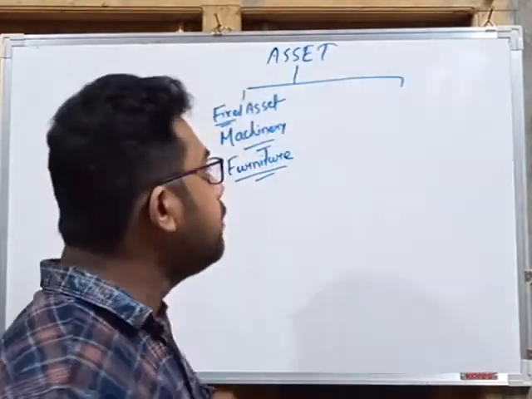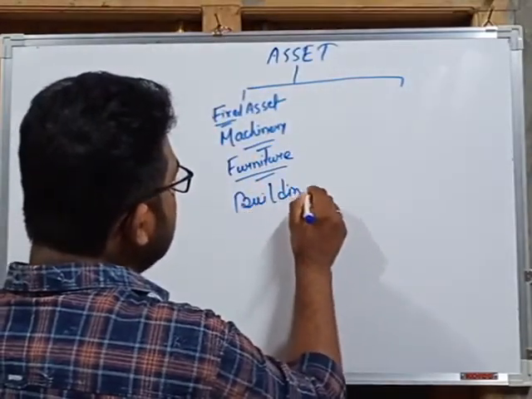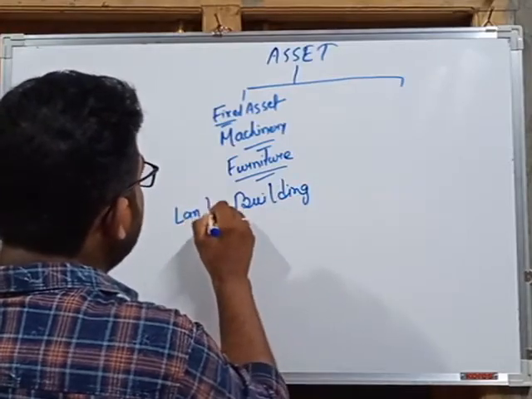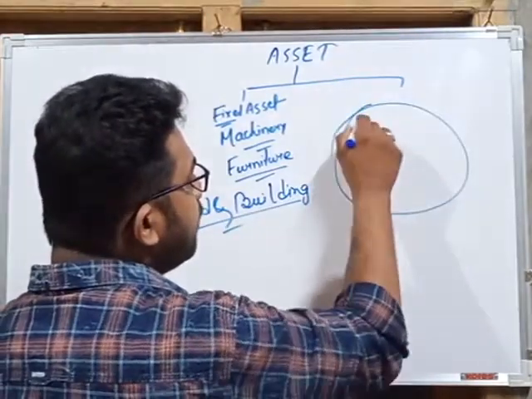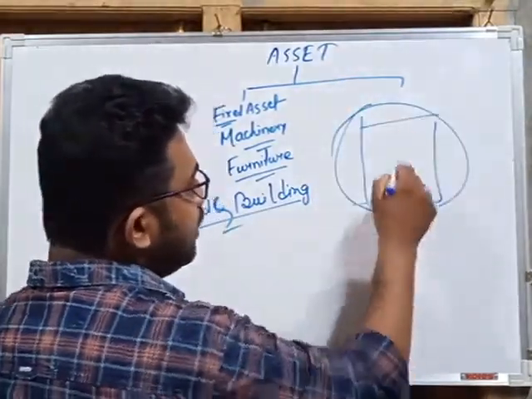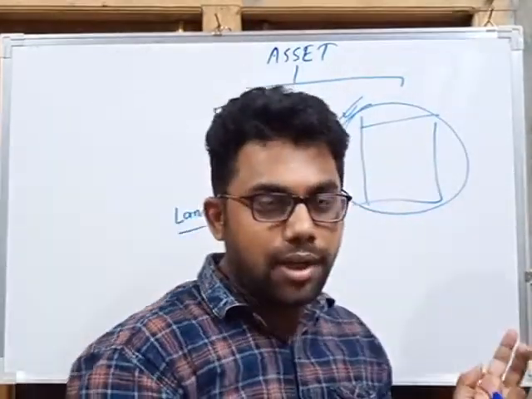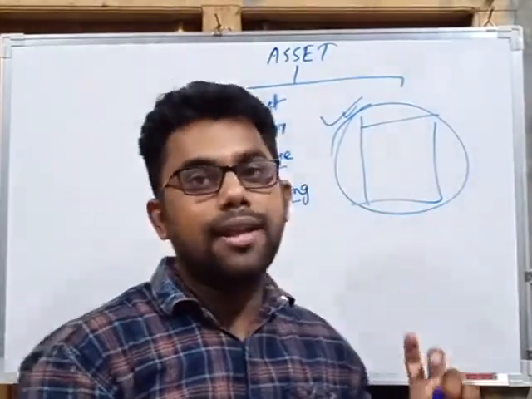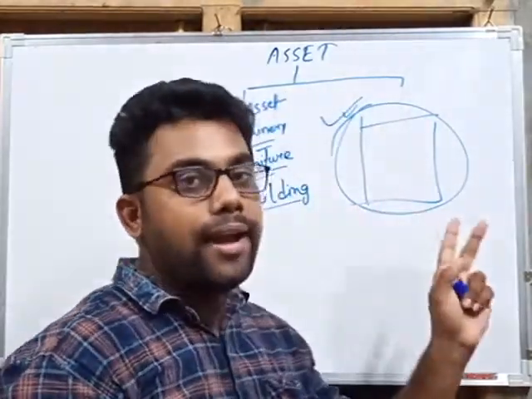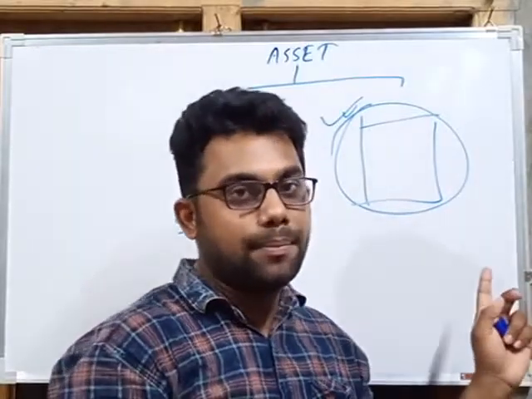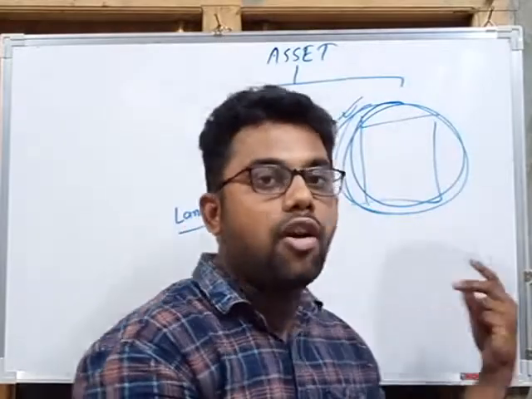Another important fixed asset is building. Land and building. That means the place where one started a business is that person's asset if it is owned by him. If it is on rent, then it is another case, but if it is his own land and building, it is also his asset, because in that building he is doing business for a long period of time.